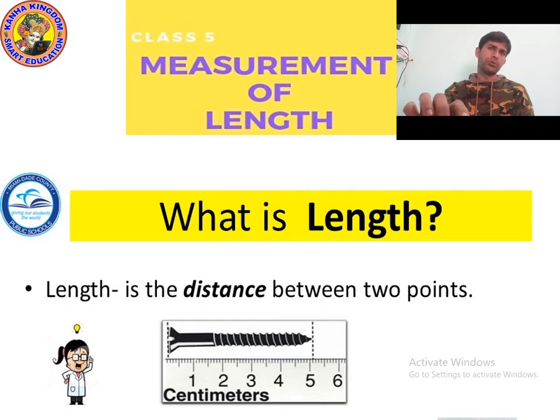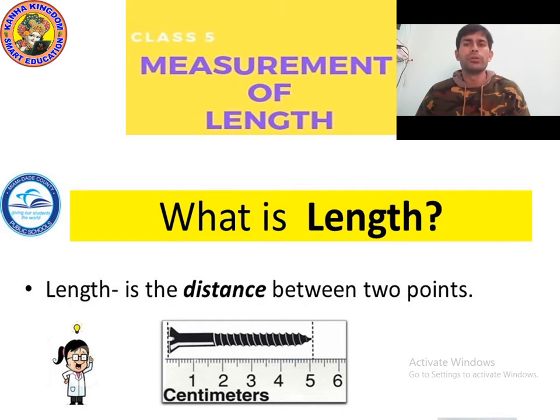So to find the length we use a fixed unit. What is a unit? Do you remember what a unit is? I explained it in the previous class. Do you still remember what a unit is? Tell me, I'm giving you a few seconds to think. So what is a unit? A unit is a fixed quantity that is used to find the size of any object.